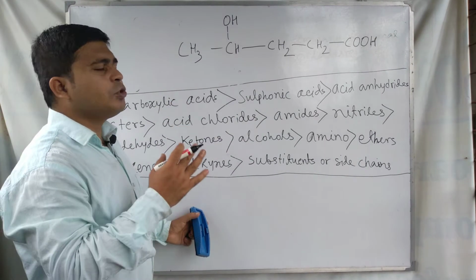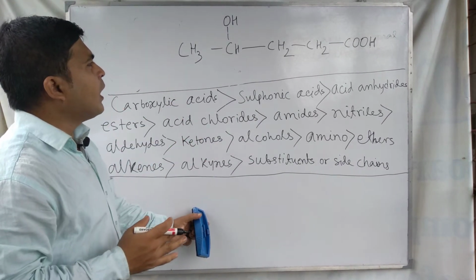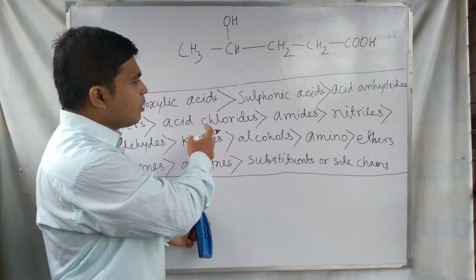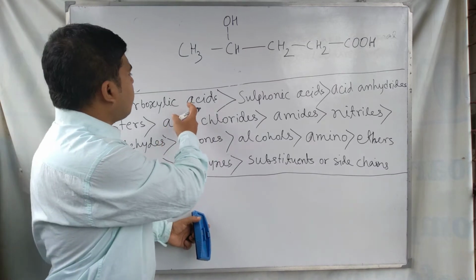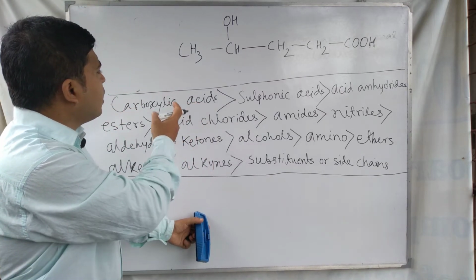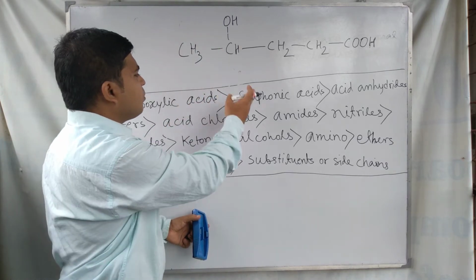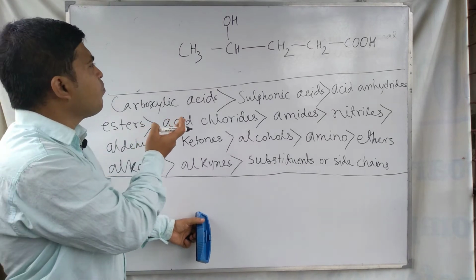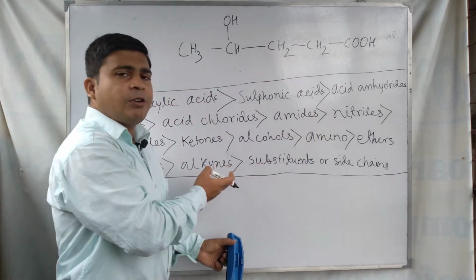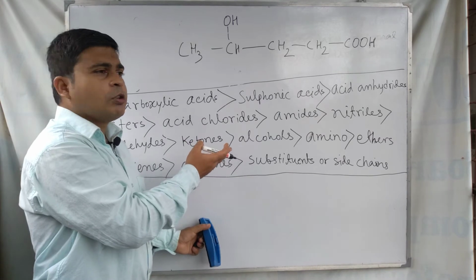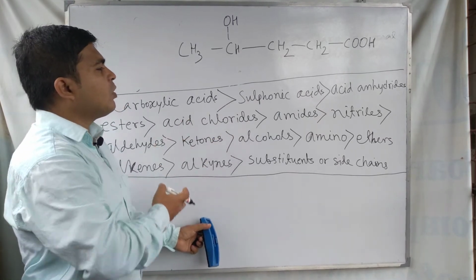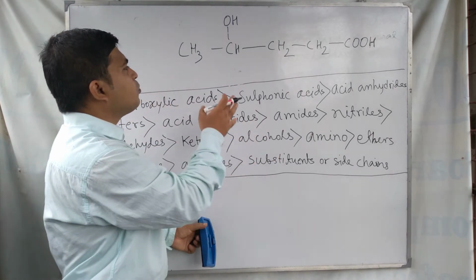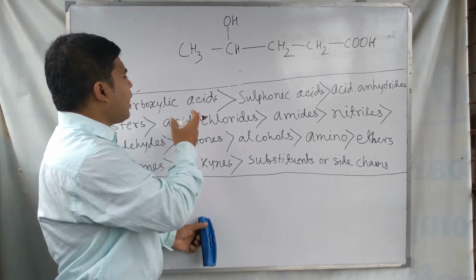You have to decide which one is the principal functional group and which one is the substituent or secondary functional group. Look at this order. In this order, the carboxylic acid is in a higher position compared to the alcohols. The alcohol position is here and the carboxylic acid position is here. So from this order of preferential selection of functional groups, we get that carboxylic acid has the higher position.